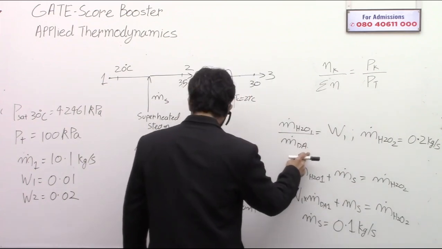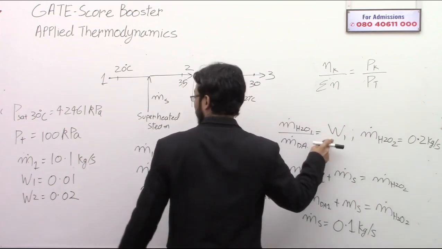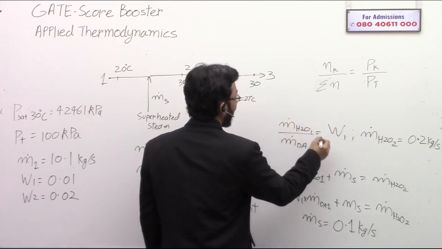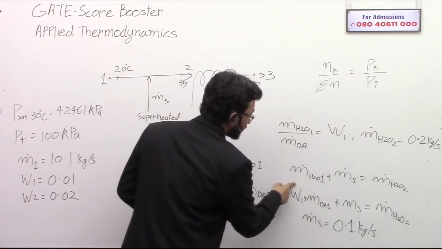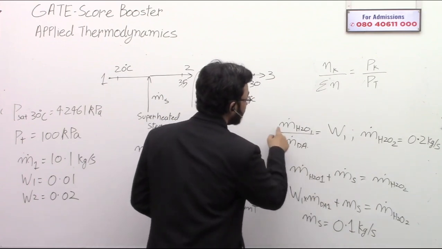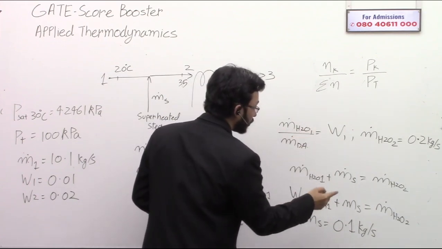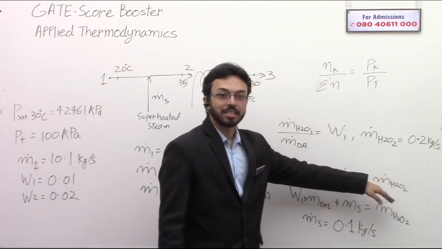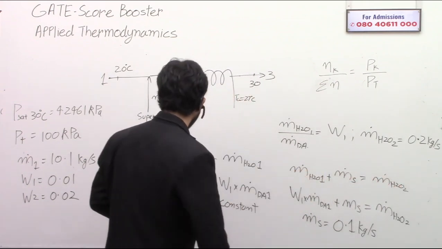So mass of dry air is known. W1 is given. So from this I can get the water vapor at 1. That is, this is basically W1 into MdA. Okay. As I have said, this is the conservation of water mass.